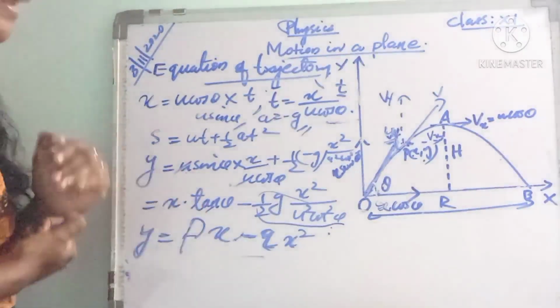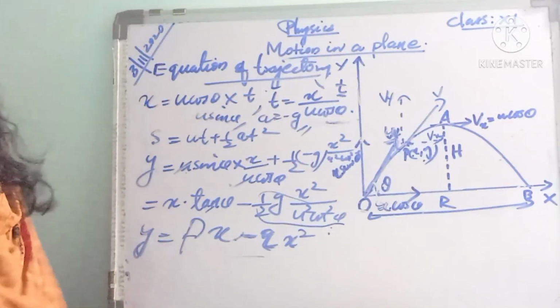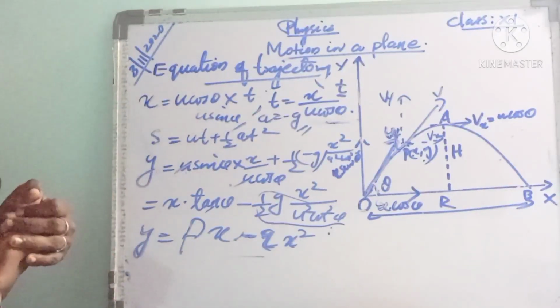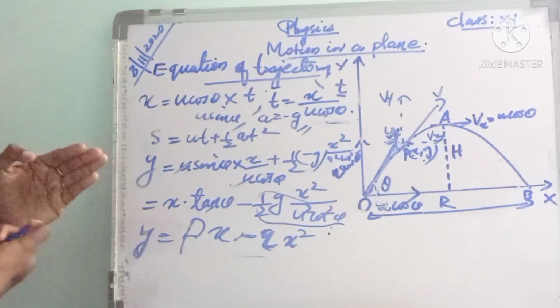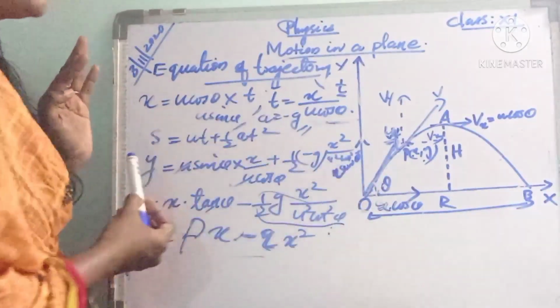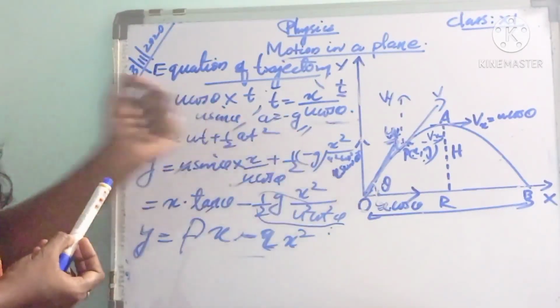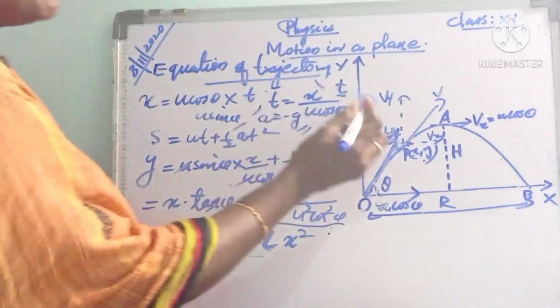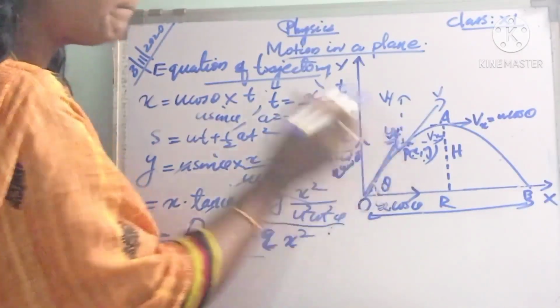That is y equal to px minus qx square. That represents the equation of trajectory. Here we are assuming that when this projectile or the body is projected with some initial velocity u, then after time t it reached the point P.